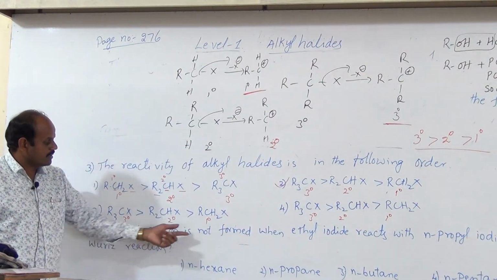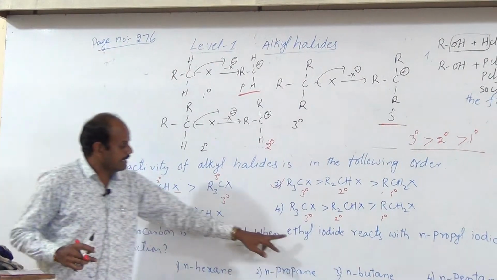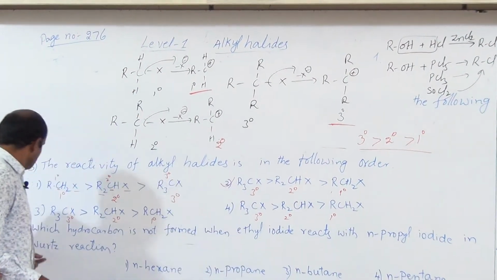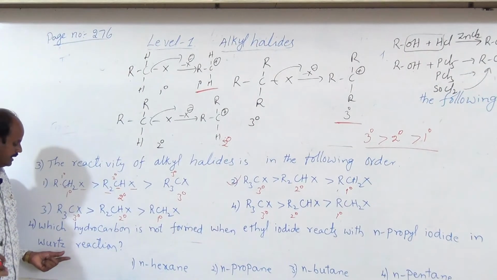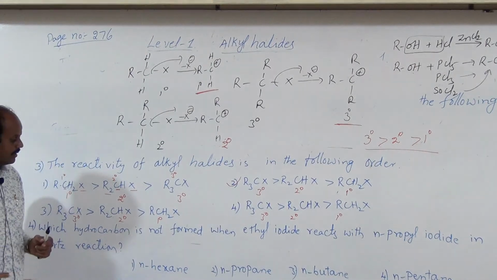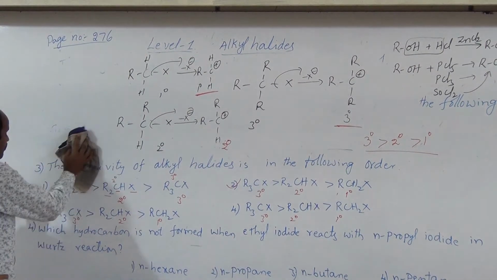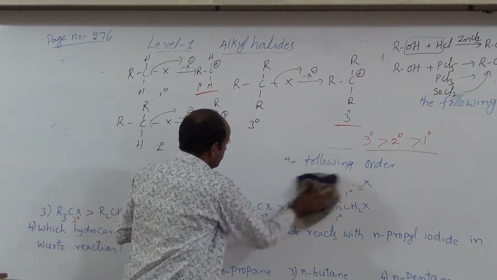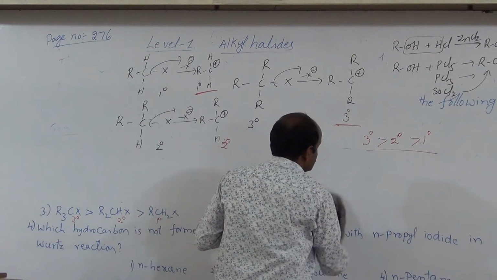Which hydrocarbon is not formed when ethyl iodide reacts with N-propyl iodide in Wurtz reaction? So, here given Wurtz reaction. What is the Wurtz reaction? Wurtz reaction means alkyl halides are heated with sodium in the presence of dry ether, we get alkanes. That is the Wurtz reaction.